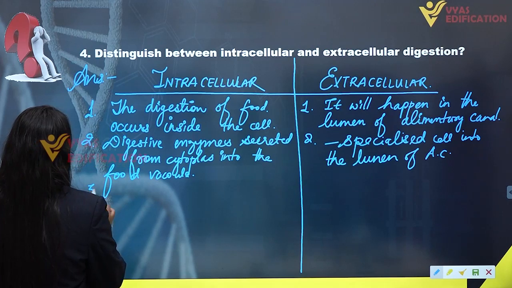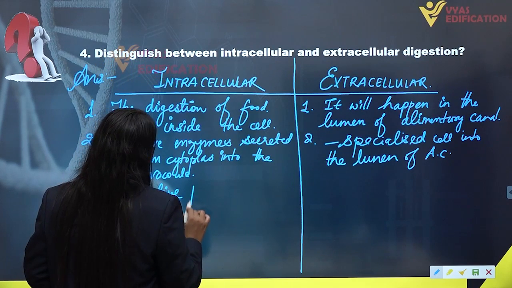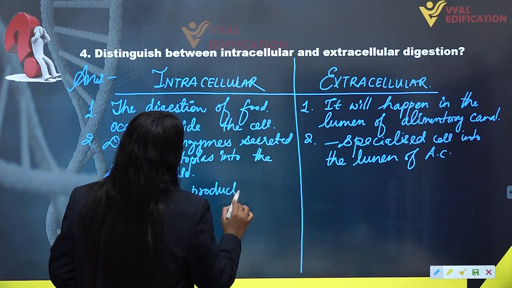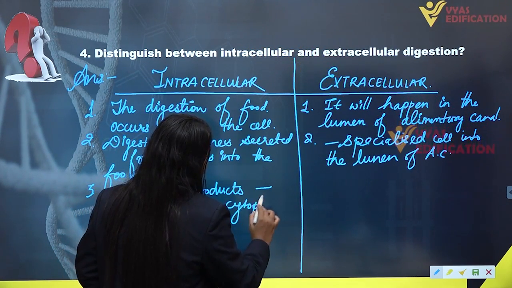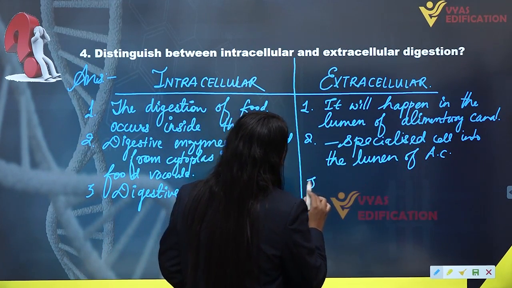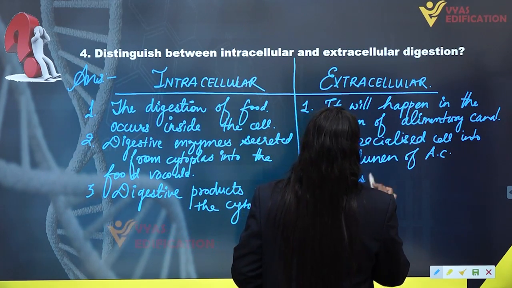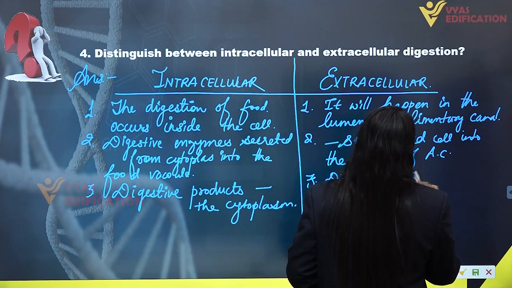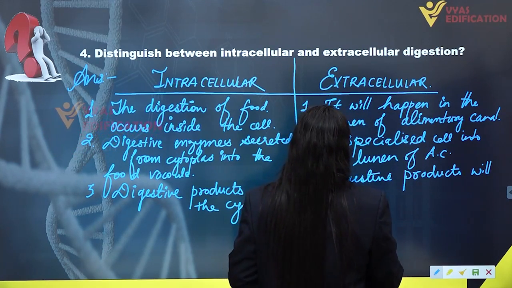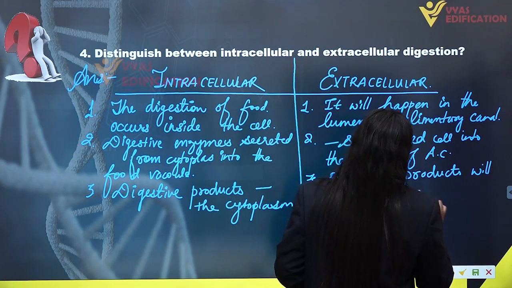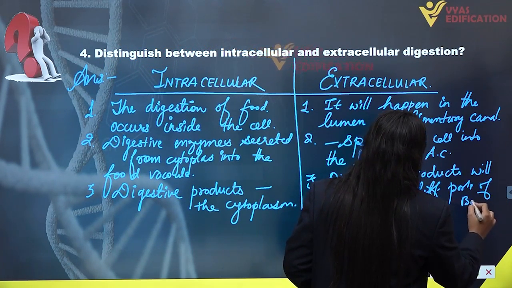The third one we have is digestive products. Digestive products will remain in the cytoplasm, and in case of extracellular digestion, the digestive products will go to their targeted organs, to the different parts of the body.